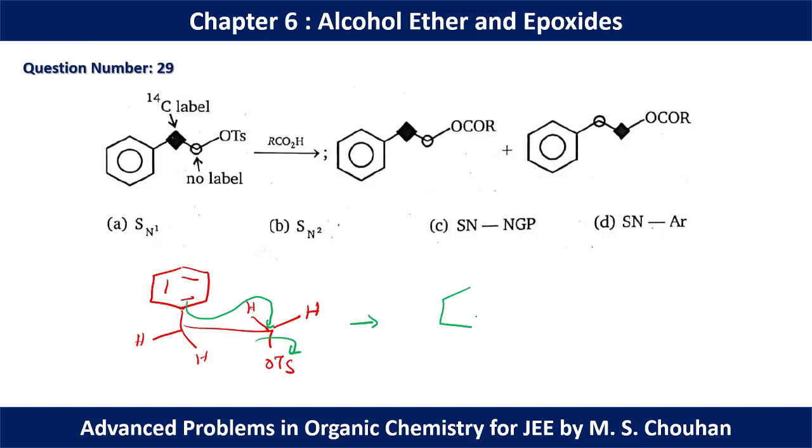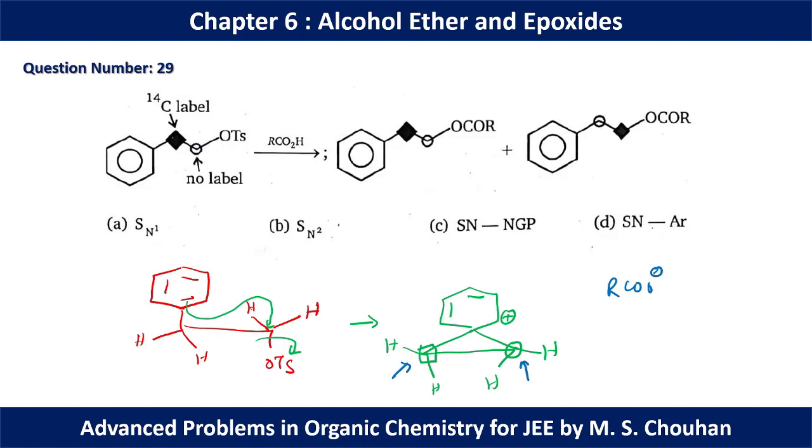So we are going to have an intermediate like this, with hydrogen, hydrogen, hydrogen, hydrogen, positive. So this is a square and this is a circle. Now we have a nucleophile, COO minus here. It can approach this carbon as well as this carbon to give two different products.